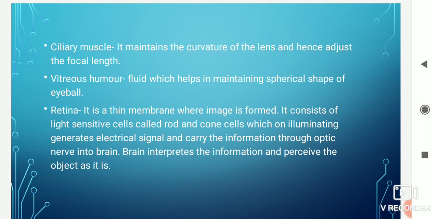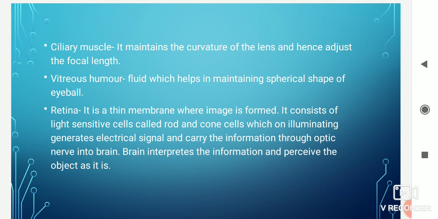It holds the lens and maintains the curvature of the lens, and hence it also adjusts the focal length. We have studied center of curvature and radius of curvature in the chapter light. In this way it maintains the curvature and hence the focal length of the lens.